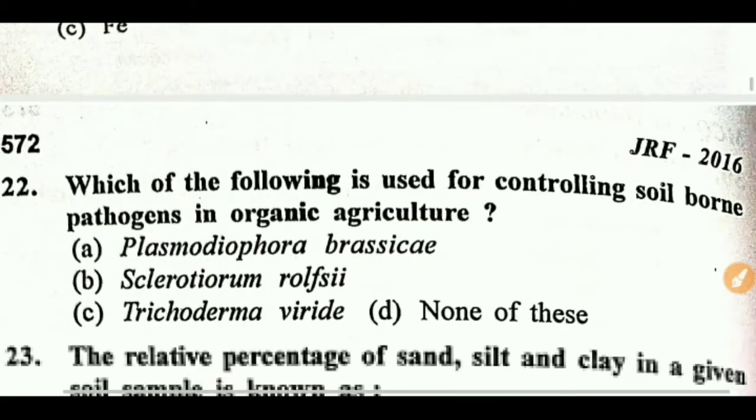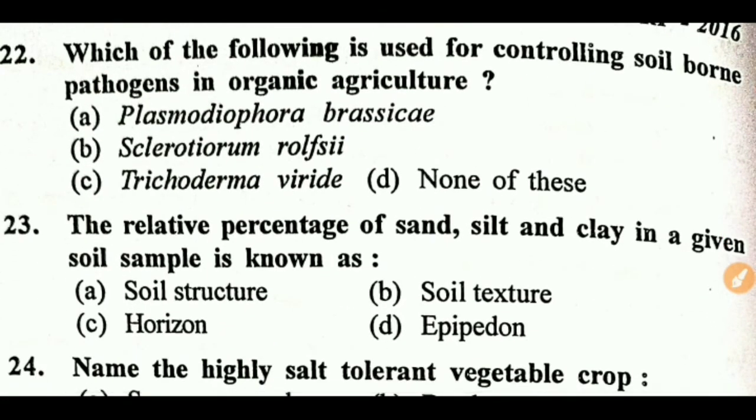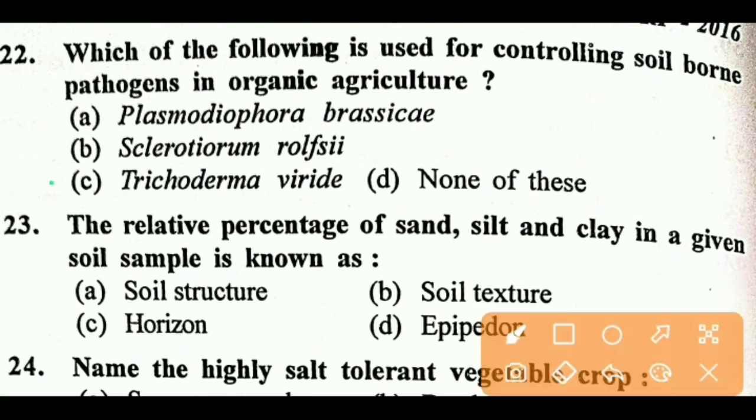Next question. Which of the following is used for controlling soil-borne pathogen in organic agriculture? Right answer is C, Trichoderma viride. This is a fungus.